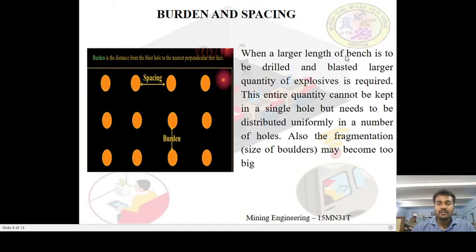When a larger length of a bench is to be drilled and blasted, a larger quantity of explosive is required. This entire quantity cannot be kept in a single hole but needs to be distributed uniformly in a number of holes. Also, the fragmentation may become too big.